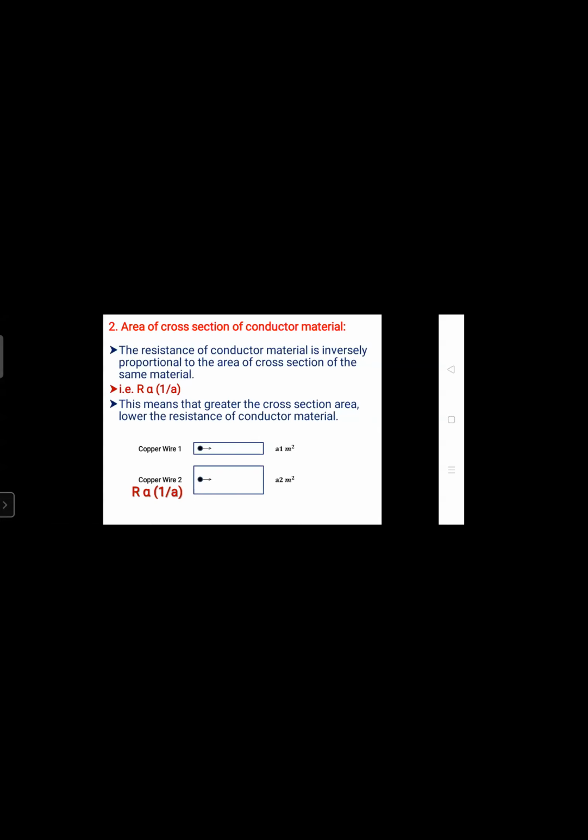So we are seeing an example. Two diagrams I have shown here. First one is copper wire 1 with A1 meter square, and the second with A2 meter square, area unit being meter square. Its width is increased, so R is inversely proportional to the area here. Is it clear? Yes, sir.